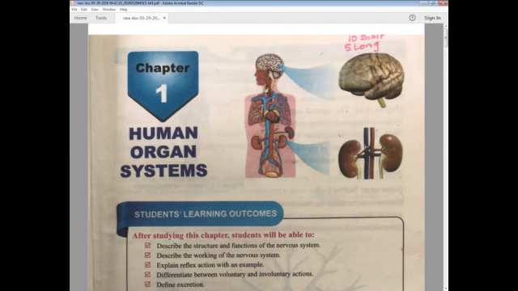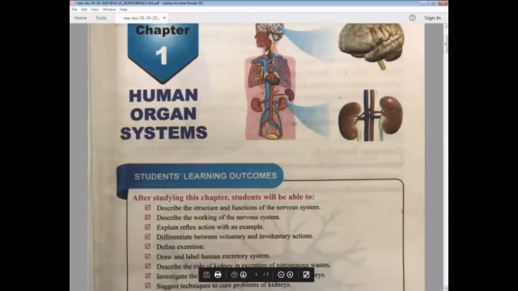You can see here is brain, kidneys, excretory system, circulatory system and the remaining systems. So in this unit we are going to study each and every system in detail one by one. So the first one we are going to start with is the nervous system.